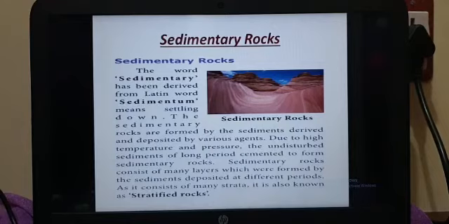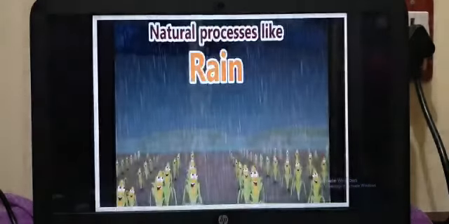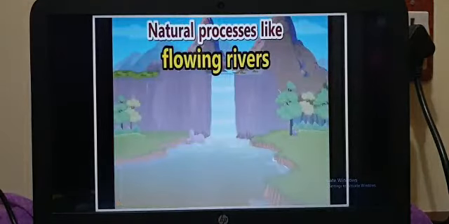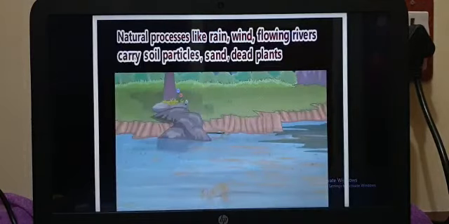So these kinds of rocks are formed by the deposition of various agents. We'll see what the various agents are now. Natural processes like rain, wind and flowing rivers carry soil particles, sand and dead plants.